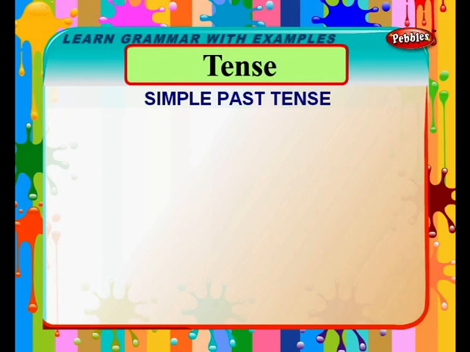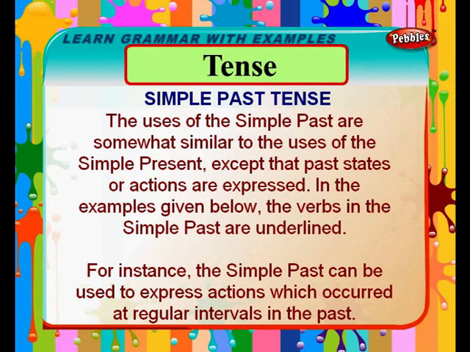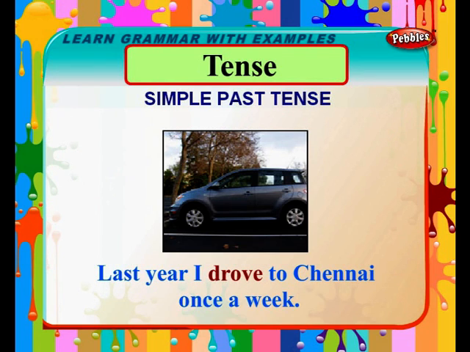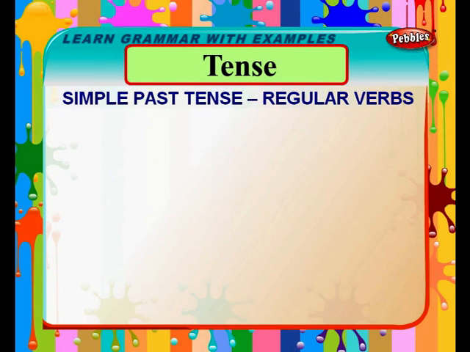Simple past tense. The uses of the simple past are somewhat similar to the uses of the simple present, except that past states or actions are expressed. In the examples given below, the verbs in the simple past are underlined. For instance, the simple past can be used to express actions which occurred at regular intervals in the past. Example: last year, I drove to Chennai once a week.